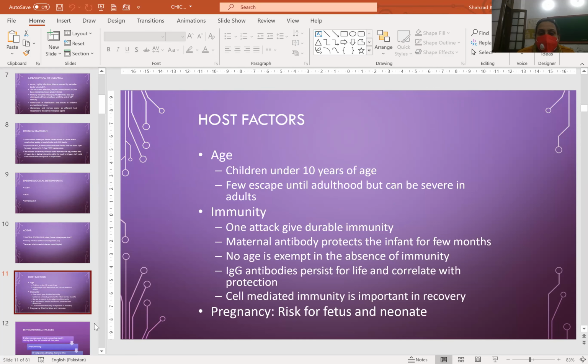Host factors: age, mostly children under 10 years of age. Few escape until adulthood but it can be severe in adults. Immunity: one attack gives durable immunity. Maternal antibody protects infants for a few months. No age is exempt in the absence of immunity. IgG antibodies persist for life and correlate with protection. Cell-mediated immunity is important in recovery. Pregnancy poses risk for fetus and neonate.